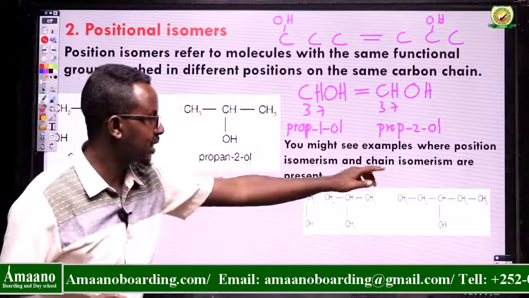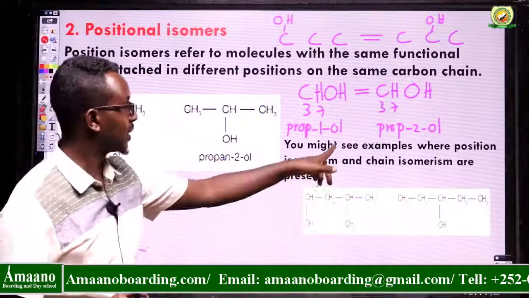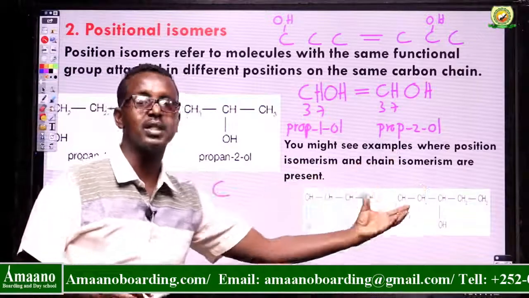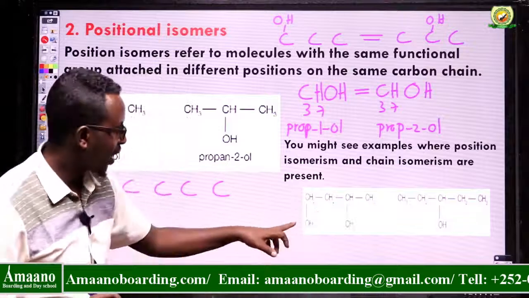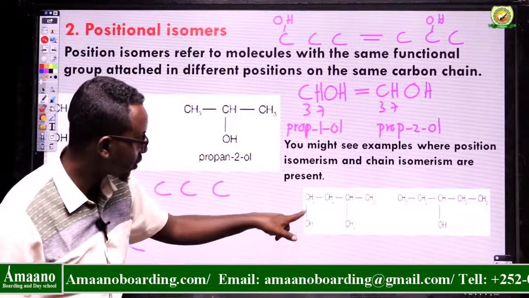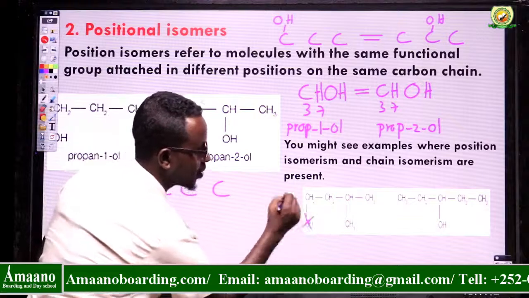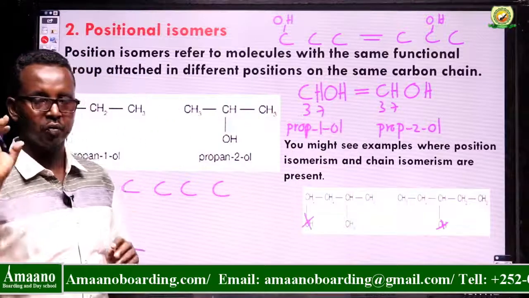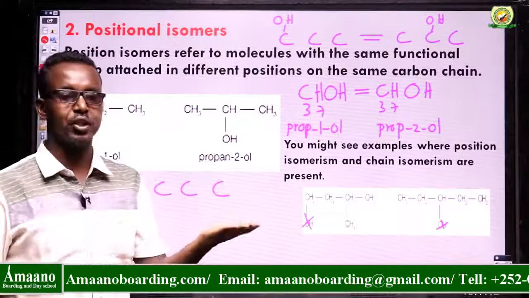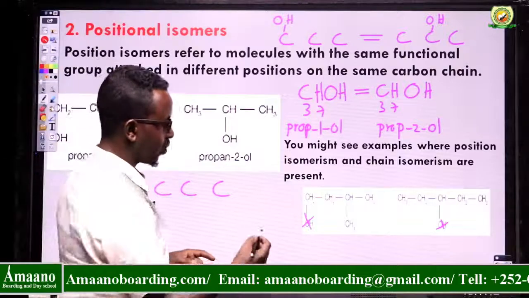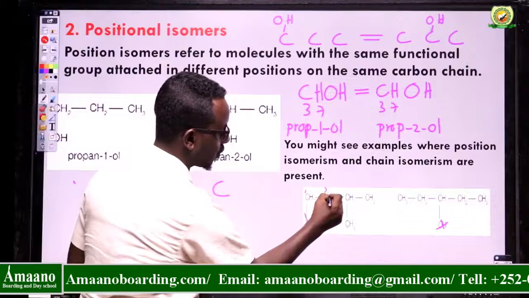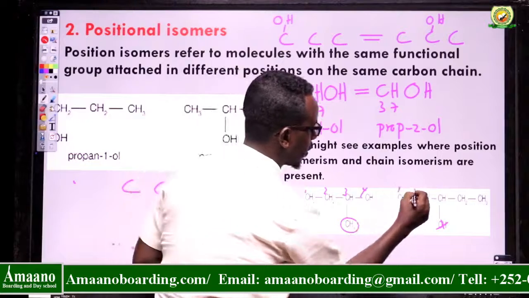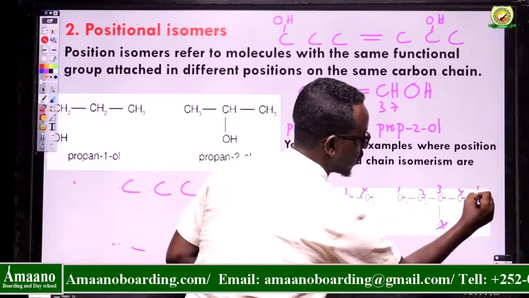We are talking about this example, where positional isomerism and chain isomerism are both present. If you consider here, ignore this part first. Ignore this part. The OH group, we don't want to mention that one. So first step, we have to compare these two as chain isomers. How many carbons do we have? We have 1, 2, 3, 4, and 1 branched carbon. Here you have 1, 2, 3, 4, 5.